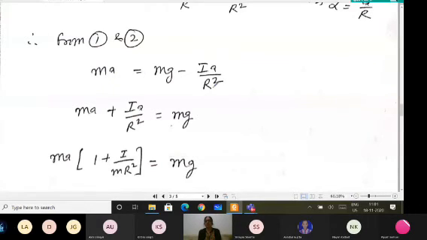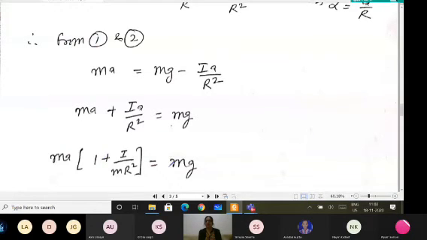So simply by framing the equations, you can put the values and solve. Both the terms with linear acceleration you have to take together, and a can be taken common. Inside I get 1 plus I upon mr square, equal to mg.